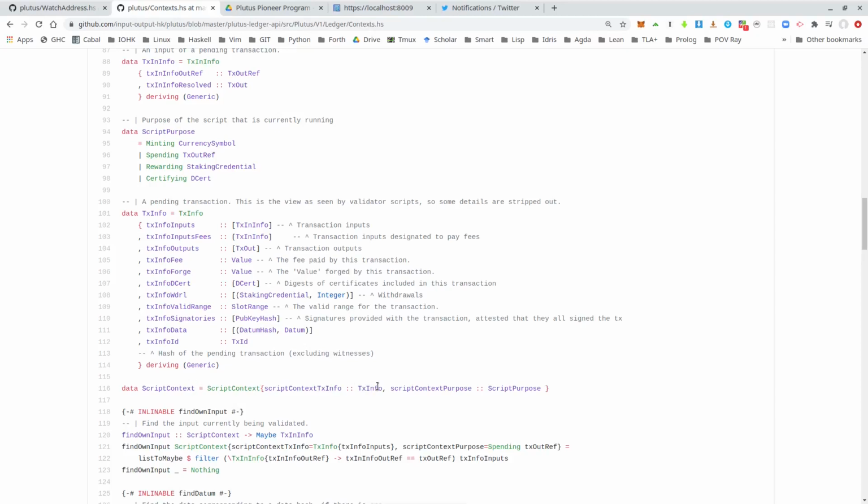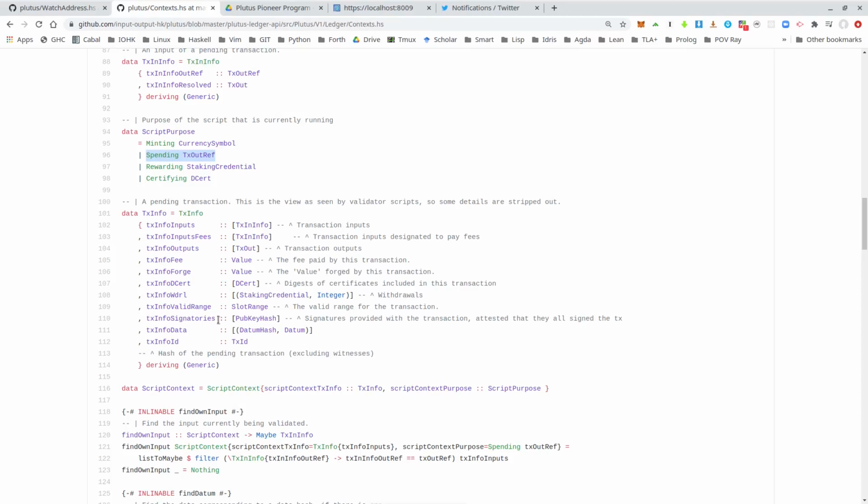And it has two fields, the txInfo field and the script purpose field. And we saw that for script purpose, everything we have seen until now always had the purpose Spending TxOutRef, where TxOutRef is a reference to the UTXO we try to consume. And this txInfo has all the context information about the transaction that is being validated.